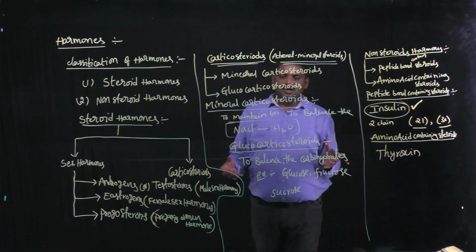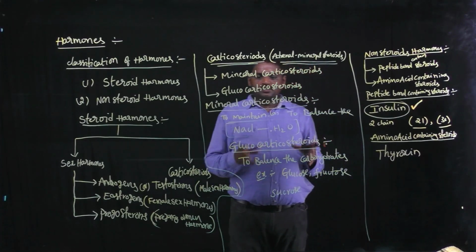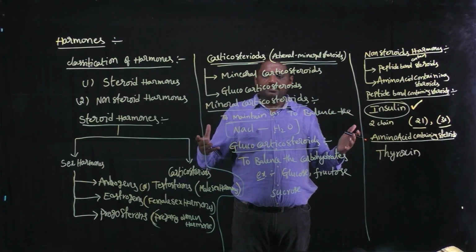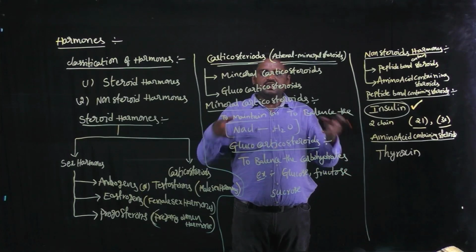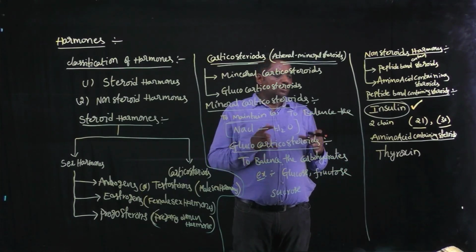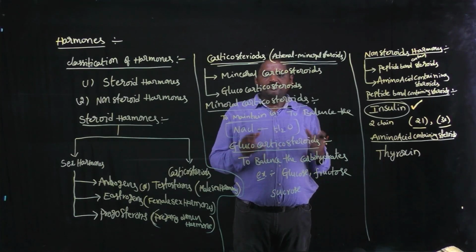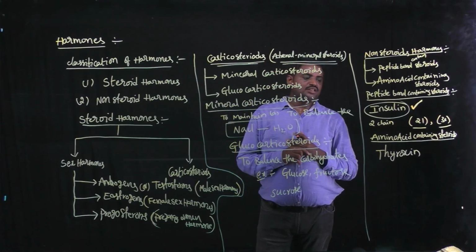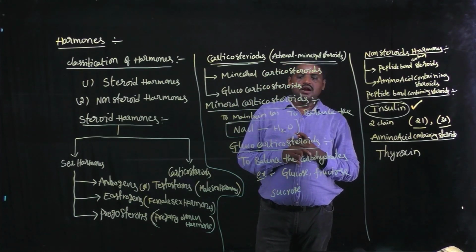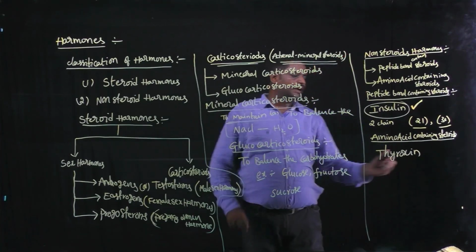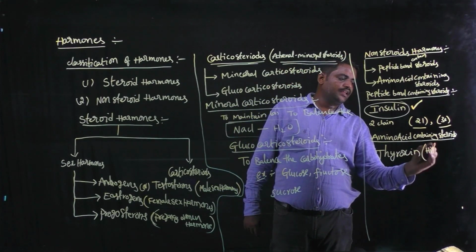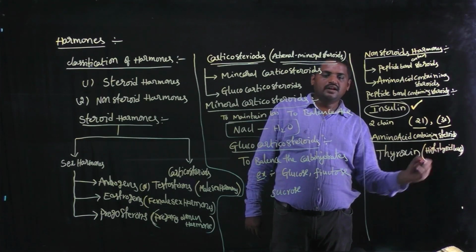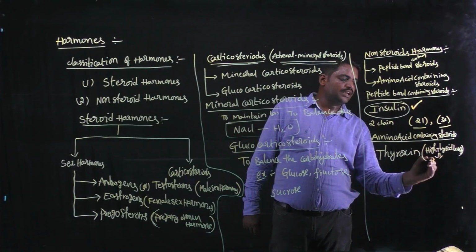So many persons suffer from thyroid disease. Some persons' thyroid levels are very high, and some persons' thyroid levels are very low. Some persons suffer from very high thyroid levels. That disease is known as hyperthyroidism. So persons with high thyroid levels are affected by hyperthyroidism.